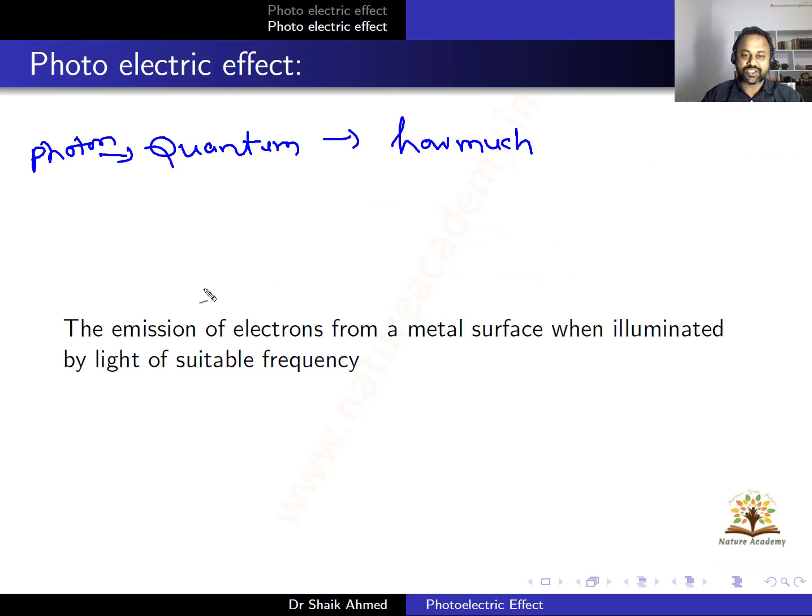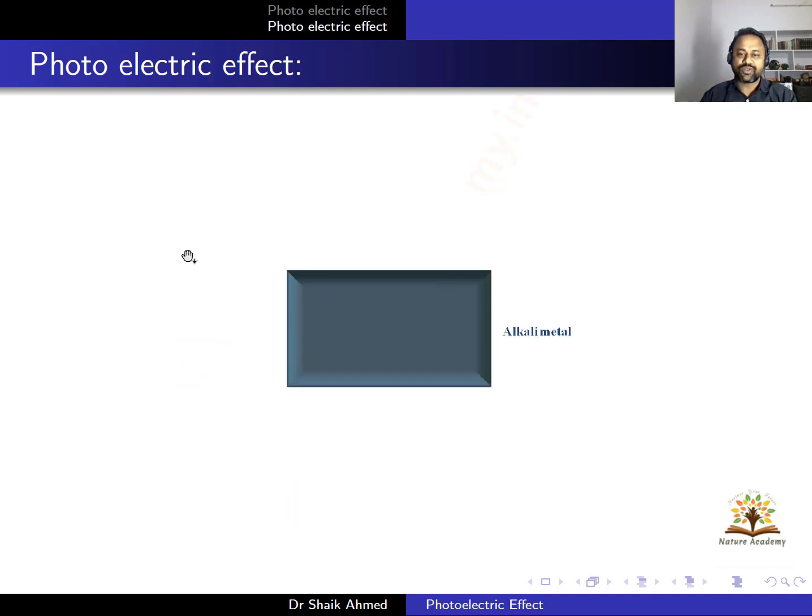So when we have such type of photons, and when you incident the photon on a metal surface, electrons will be ejected. This process is known as photoelectric effect. If I want to discuss photoelectric effect, first of all I will take one metal. There are many types of metals: alkali metals, alkaline earth metals, transition metals. Here I will restrict my discussion to alkali metals. Alkali metals are first group elements. They have one valency electron, and the ionization energy of alkali metal is very low.